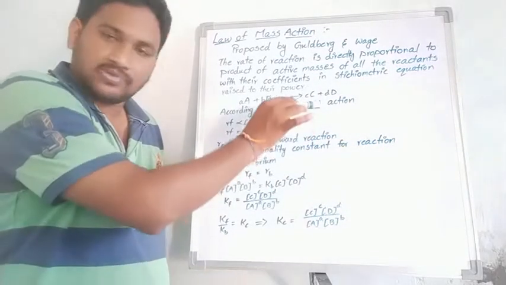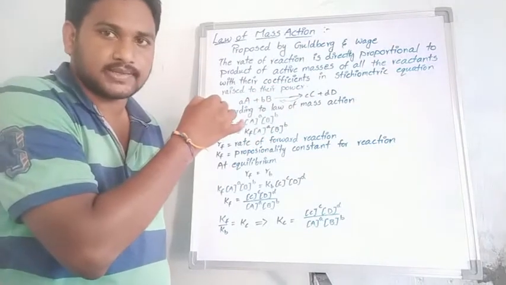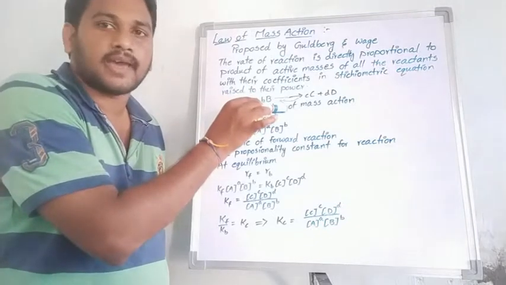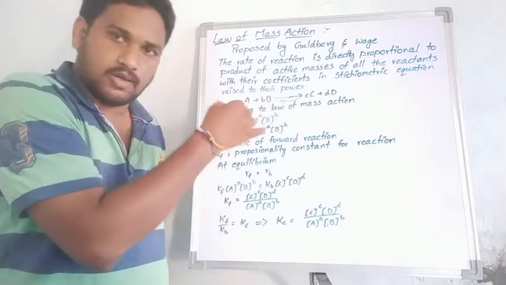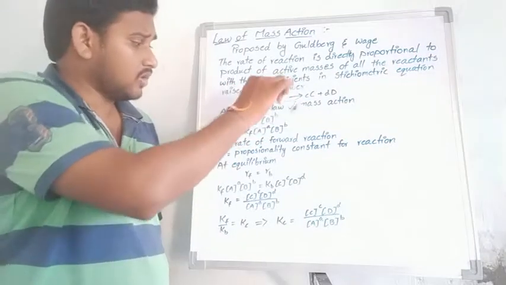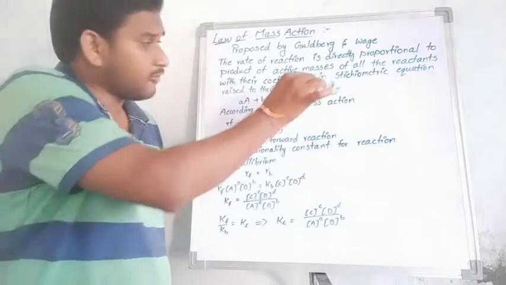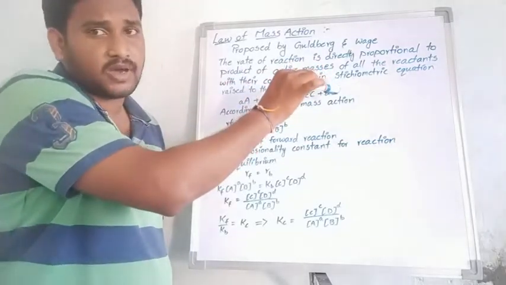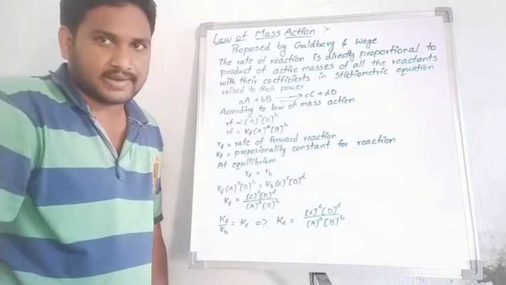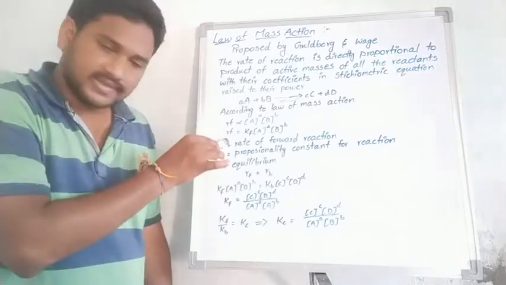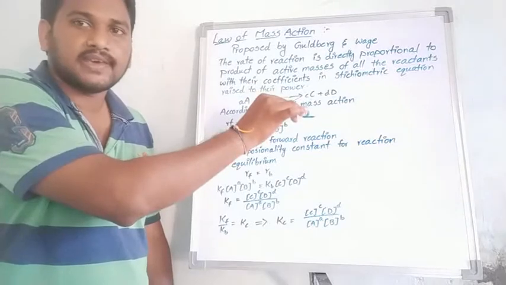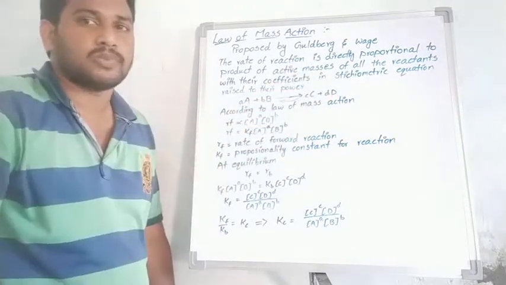Okay, one more, students: in the reversible reaction, there is also the backward reaction. In the backward reaction, c C plus d D act as the reactants. Again, reactants are converted to products, that is the backward reaction. The rate of the backward reaction is directly proportional to capital C raised to the power c and capital D raised to the power d.